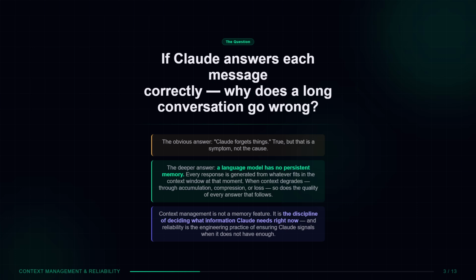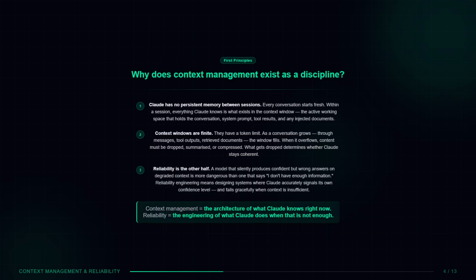And the second failure is even more dangerous. A system that silently produces confident answers on degraded context is far more harmful than one that says it does not know. Silent confidence is the reliability failure that causes real-world damage. Context management is not a memory feature. It is the discipline of deciding what Claude needs to know right now. Reliability is the engineering of what Claude does when that is not enough. Let us go to first principles.